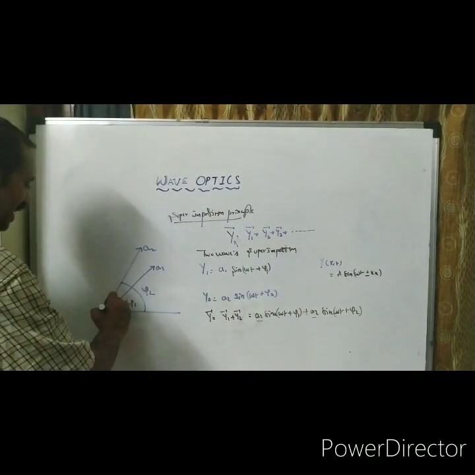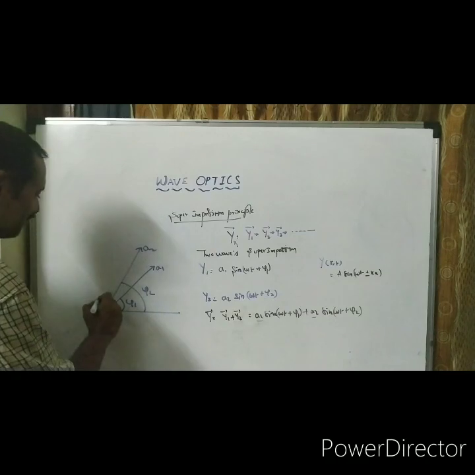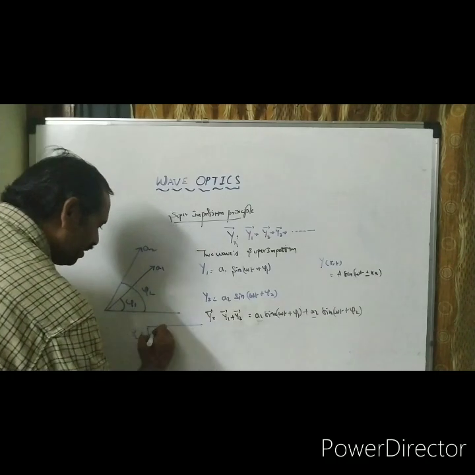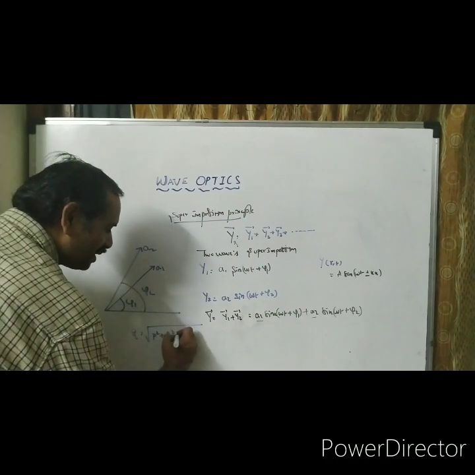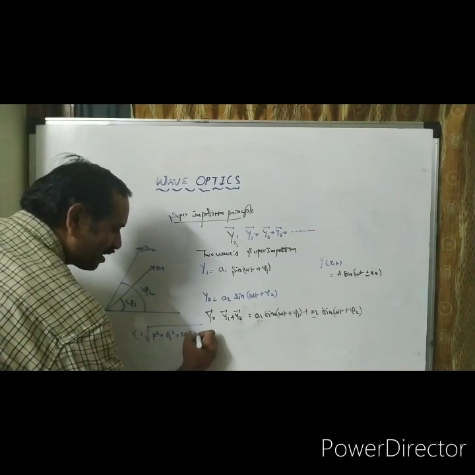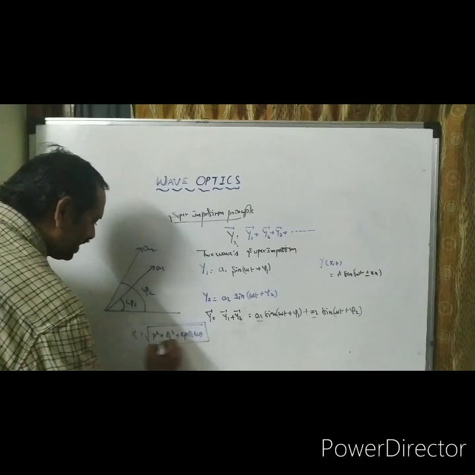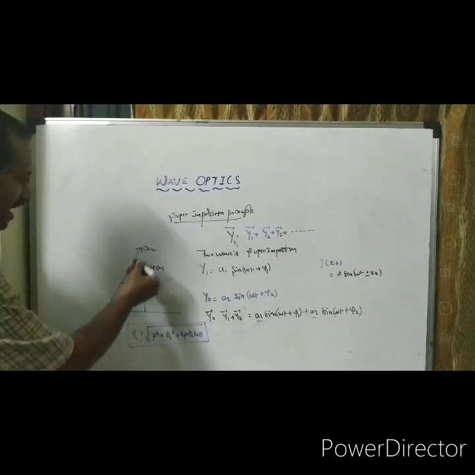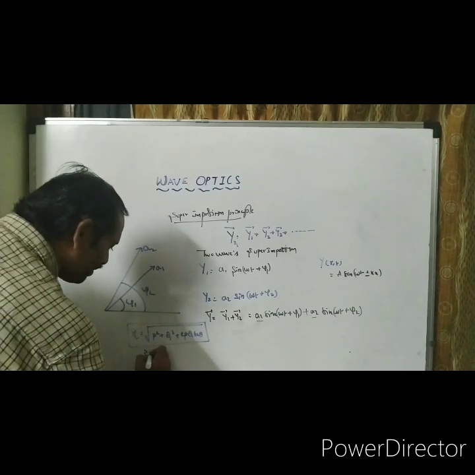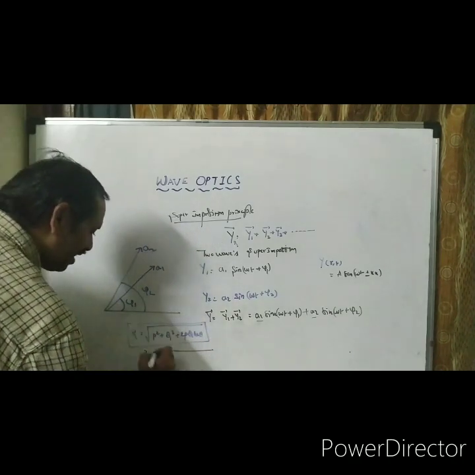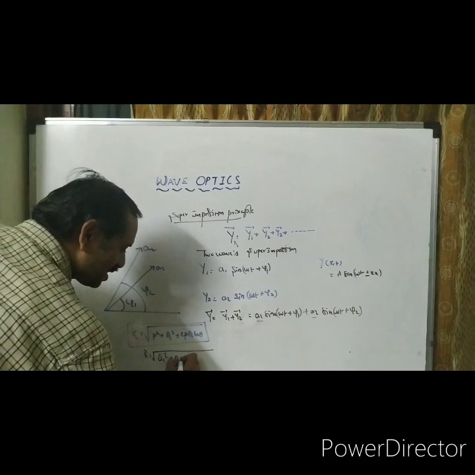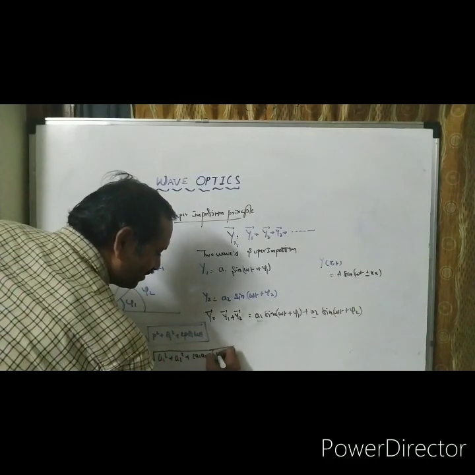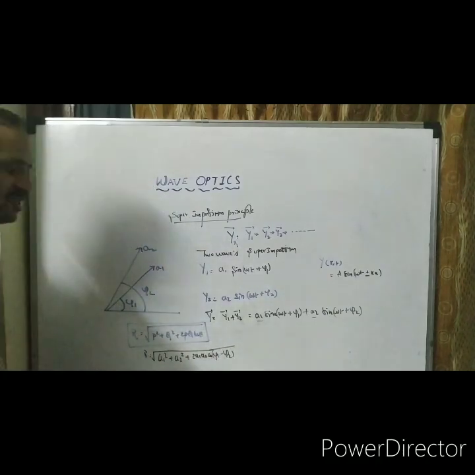The resultant of these two vectors, according to the parallelogram law of addition of vectors, is equal to root over p square plus q square plus 2pq cos theta. If I add these two vectors like this, it is equal to root over a1 square plus a2 square plus 2 a1 a2 cos phi 1 minus phi 2. I think all of you know about this.